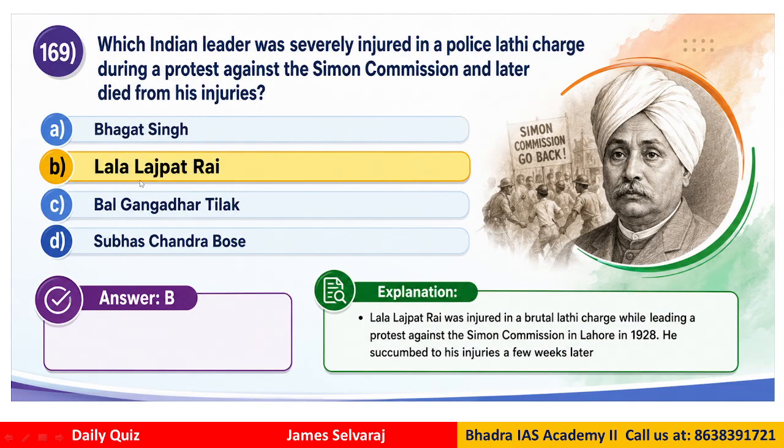Question number 169. Which Indian leader was severely injured in a police lathi charge during the protest against the Simon Commission and who later also died from the injuries? So the correct answer for this is Lala Lajpat Rai, but you have other options: Bhagat Singh, Bal Gangadhar Tilak, right, Subhash Chandra Bose, etc. So if you see the explanation, Lala Lajpat Rai was injured in a brutal lathi charge while leading the protest in Lahore in 1928, right? He succumbed to his injury and died. Clear now?